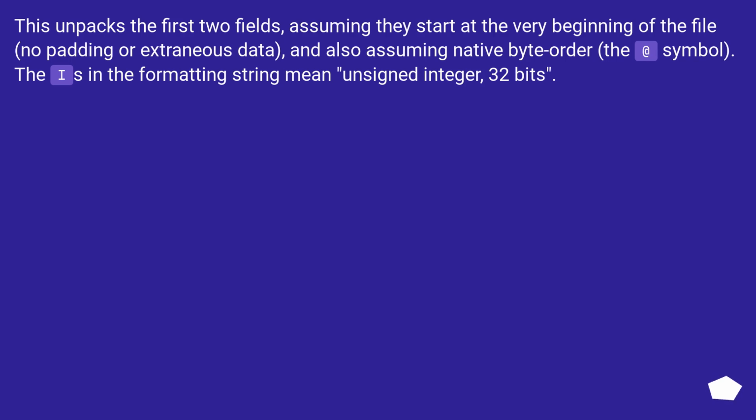This unpacks the first two fields, assuming they start at the very beginning of the file, with no padding or extraneous data, and also assuming native byte order, the @ symbol. The I in the formatting string means unsigned integer, 32 bits.